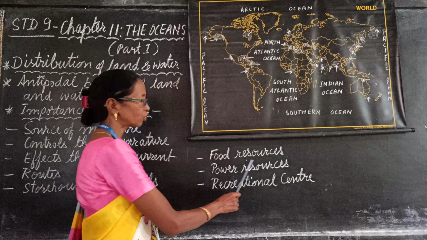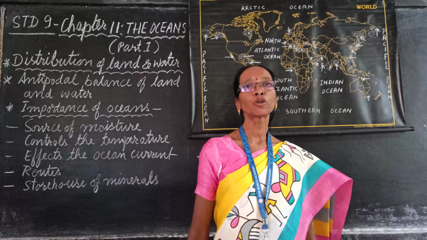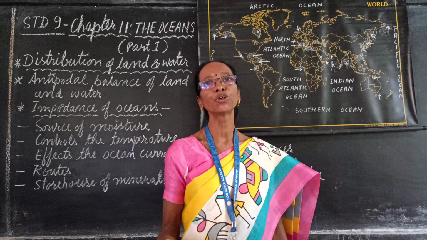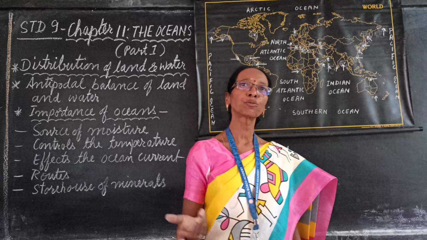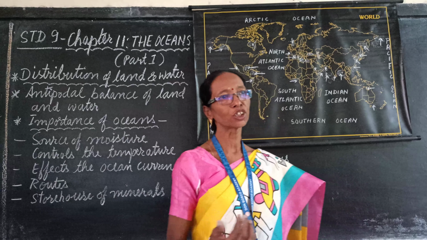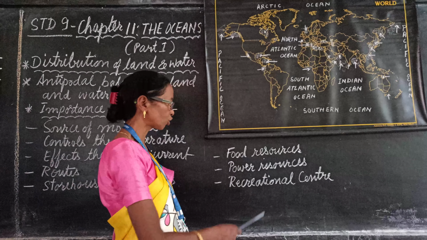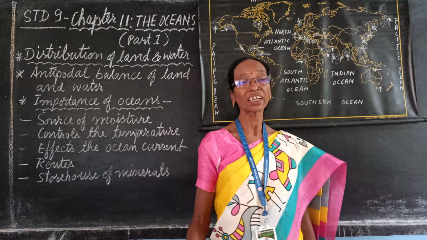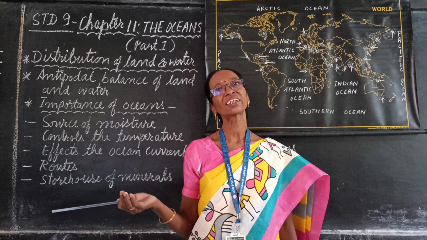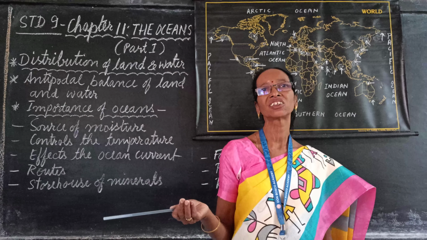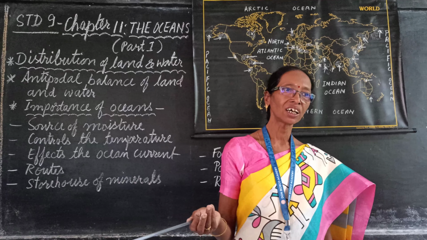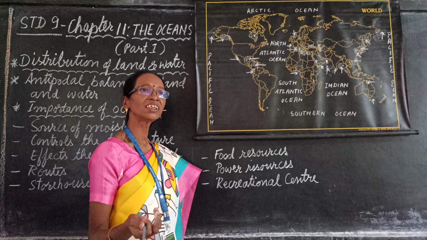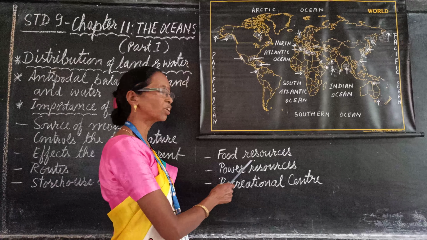Next, food resources. A lot of aquatic life, mainly fish, is the main food and product that is exported to different countries. So that is the main source of food resources. Power resources. There are some countries generating electricity with the help of the high tides, like France, Canada, and Russia. So they are providing tidal energy. So that is the power resource.